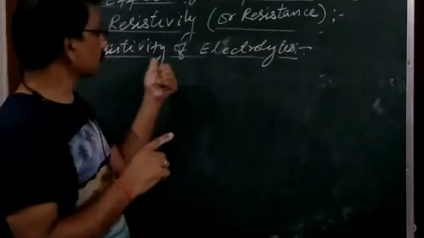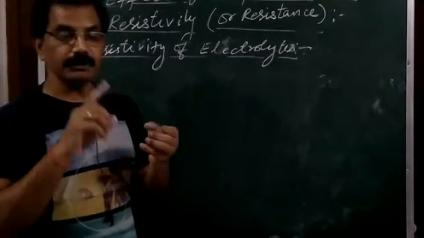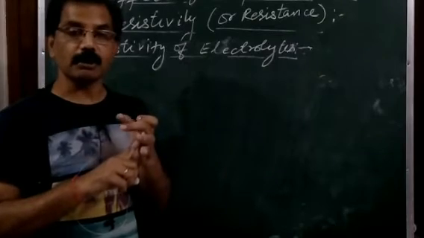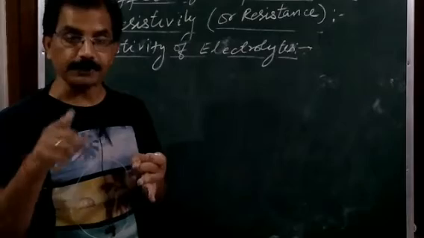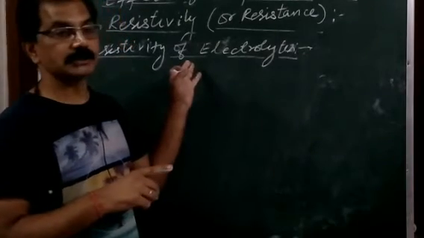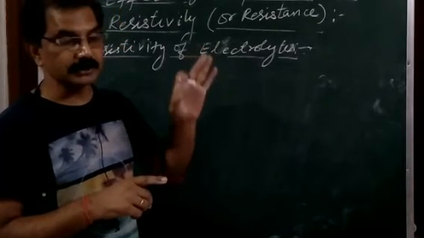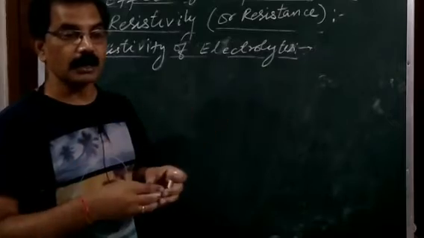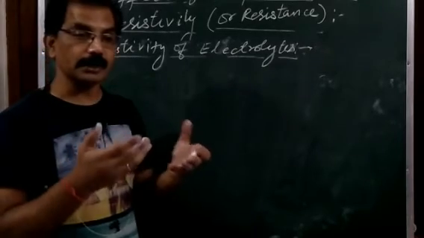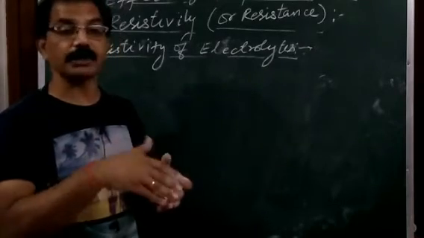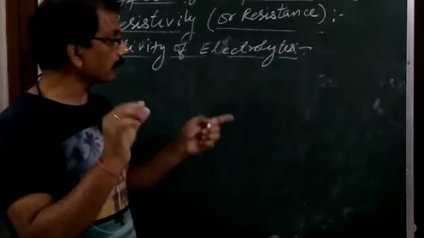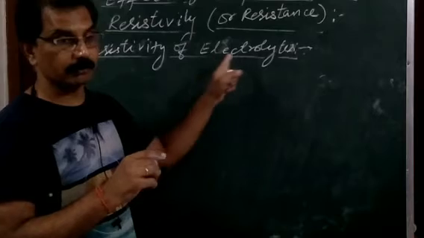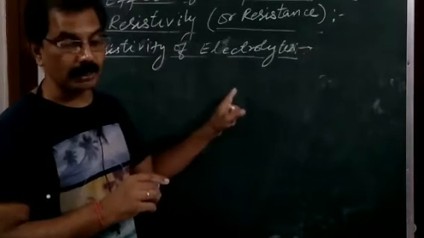And fourth, the resistivity or resistance of electrolytes also decreases with rise in temperature. Several times this question is asked in the board exam: why the resistance of a conductor increases or why the resistance or resistivity of an electrolyte decreases with rise in temperature. When the word why comes, please explain on the basis of the formula R is equal to ml upon n e square A tau.